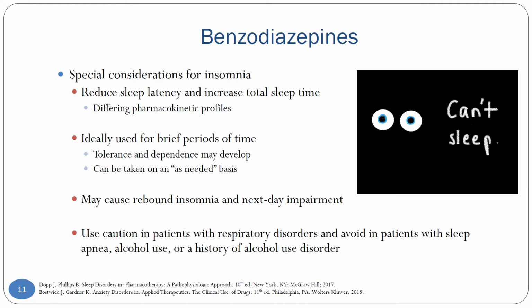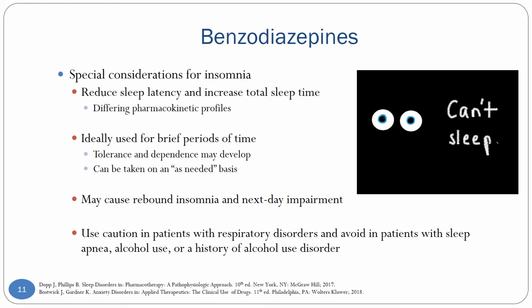There are some special considerations to think about when using the benzodiazepines for insomnia rather than anxiety. They do work to reduce sleep latency, which is the time that it takes to transition from wakefulness to sleep, and they also increase total sleep time. As mentioned, they differ in their kinetic profiles, and we can use these kinetic profiles to help select the most appropriate agent for a patient depending on the type of sleep issue they're having. We want to ideally use benzodiazepines for brief periods of time, and that's usually just 7 to 10 days, but clinically speaking, you will see them used for longer periods of time in practice.